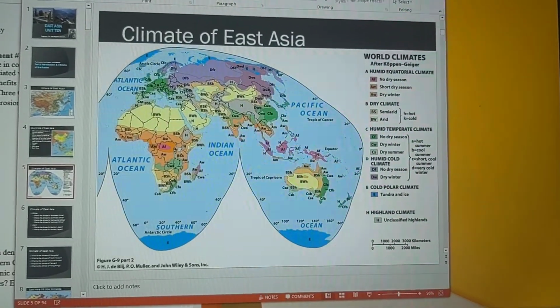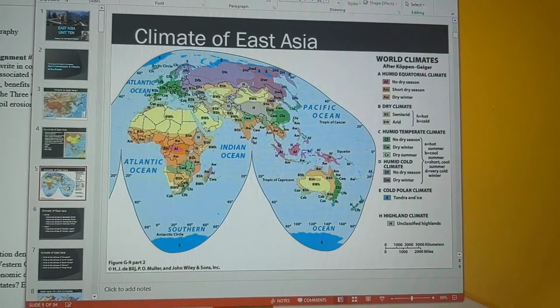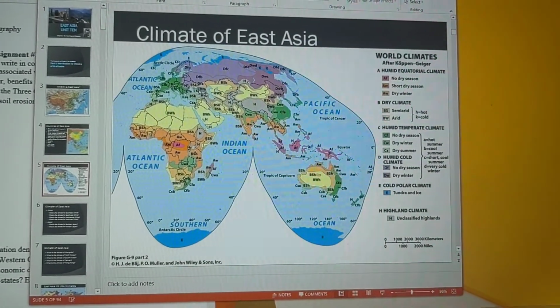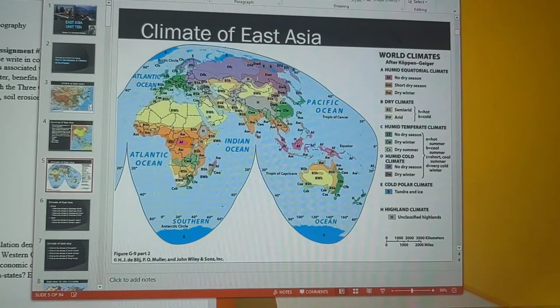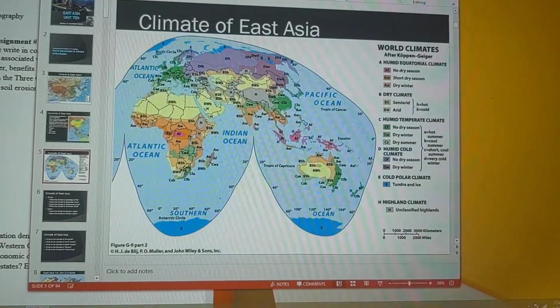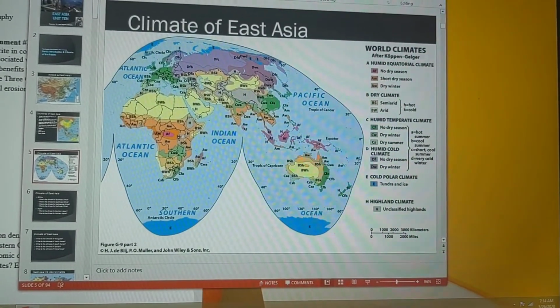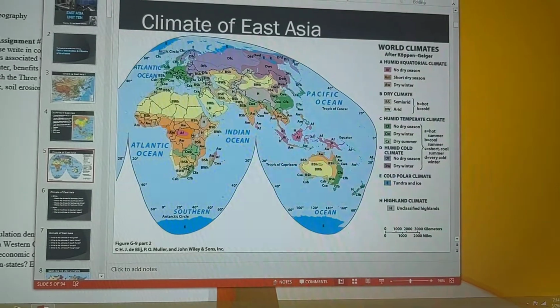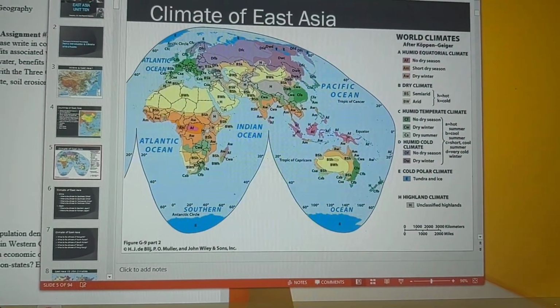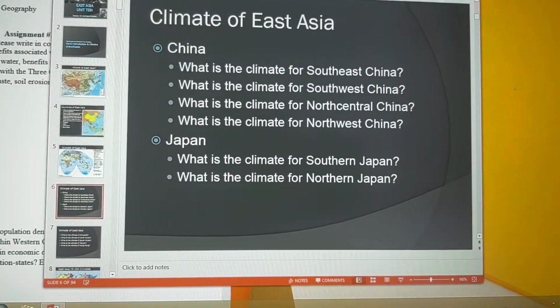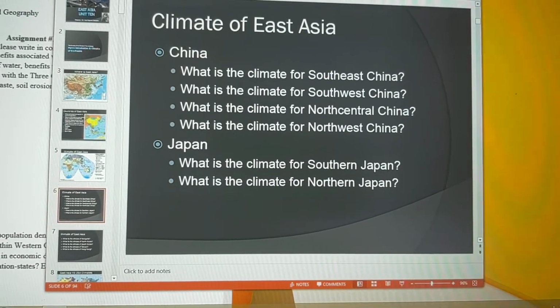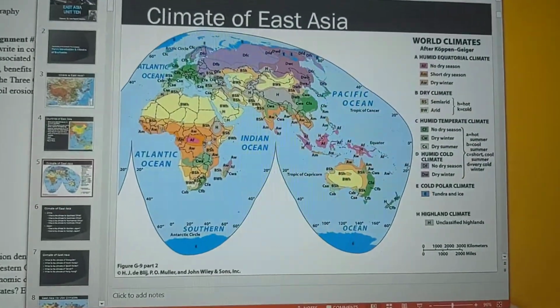There is no denying that, okay? And clearly you can see there is a difference between all the different regions of China. Of course, Japan being an island country, not as much diversity of climate, but again, China does dominate. It is comparable to the United States in terms of climate diversity. So I'm going to answer all these questions here by looking at the map.